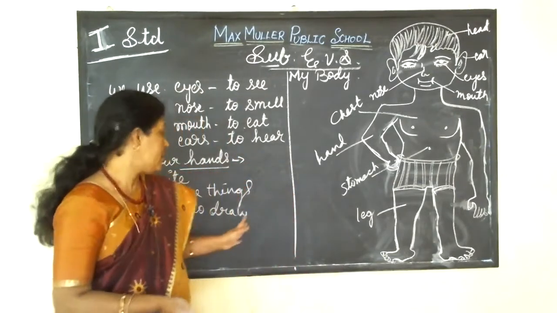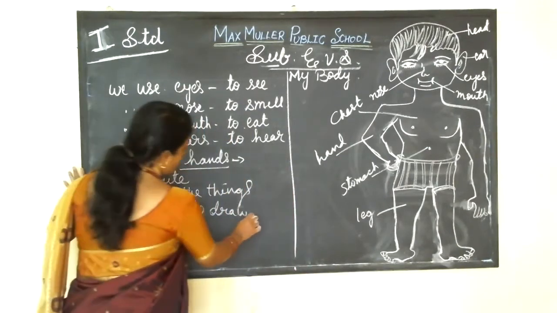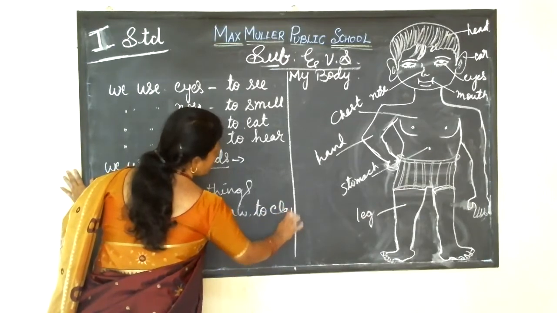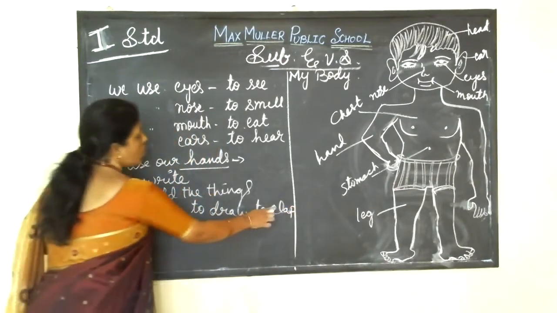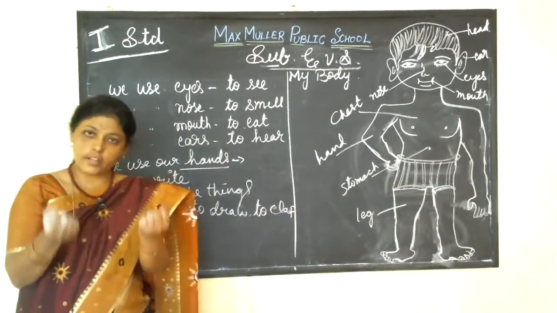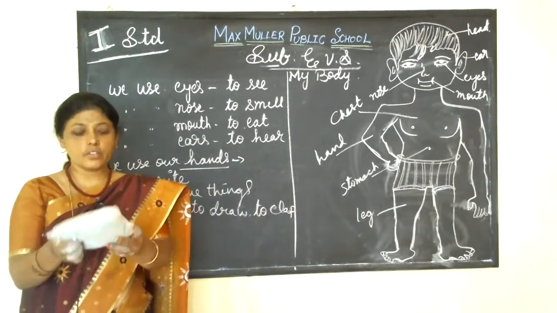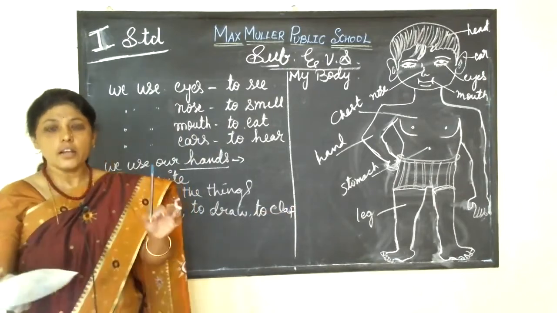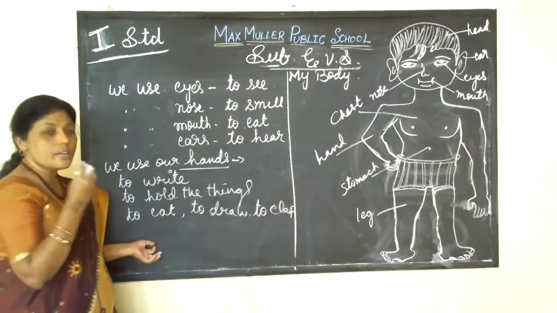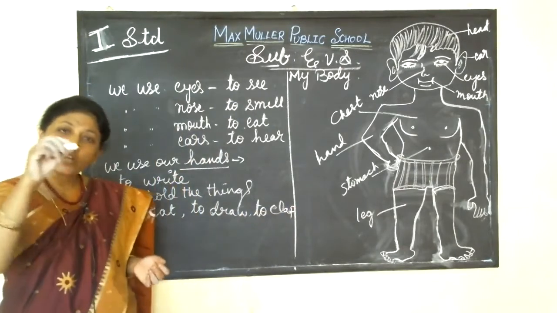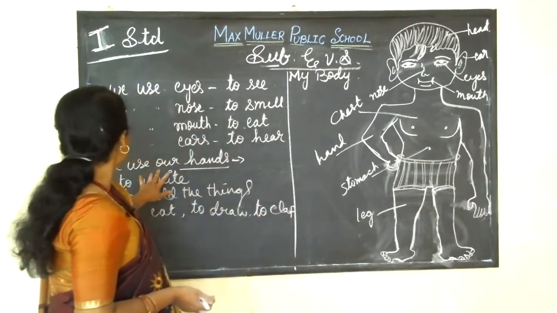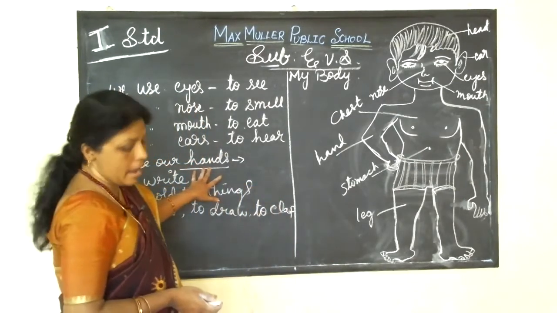So we use our hands to clap also. We use our hands to write, to hold the things. See, I am holding duster, I am holding pencil. Everything. So to hold the things, to eat, to draw, to clap, all these things we are using our hands.